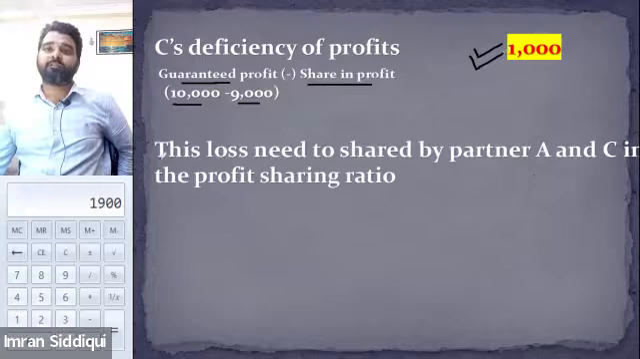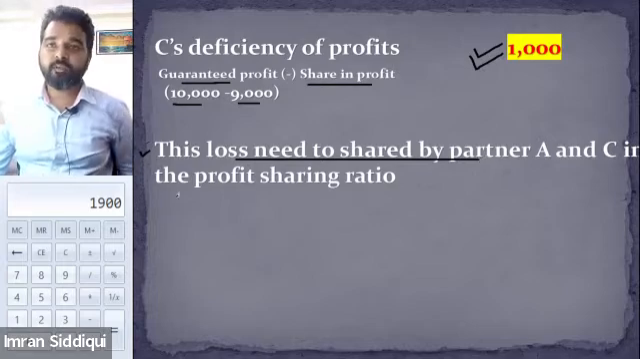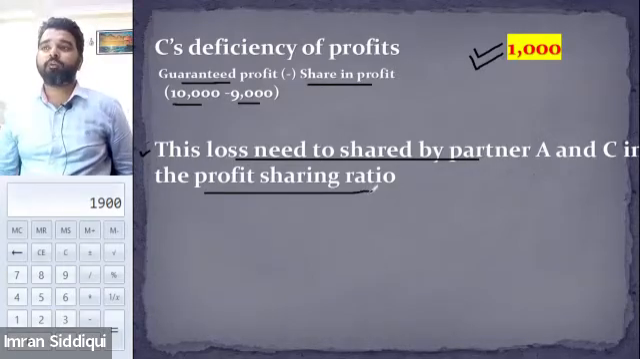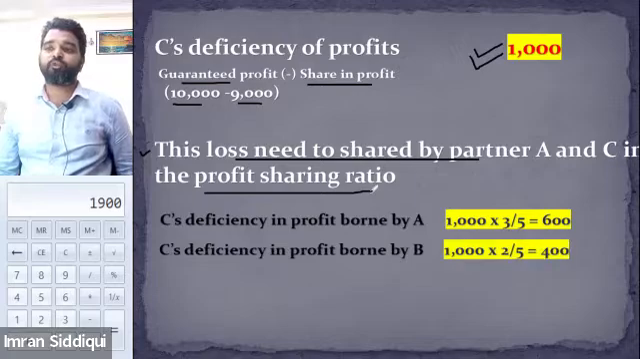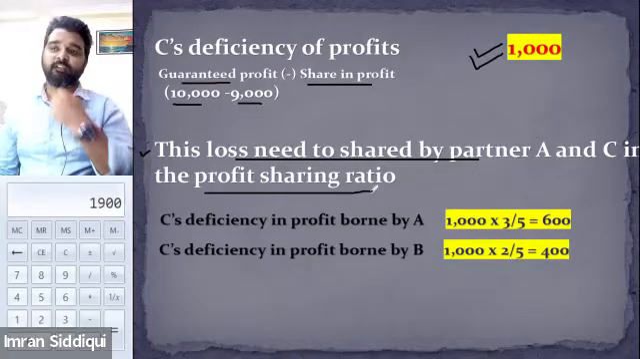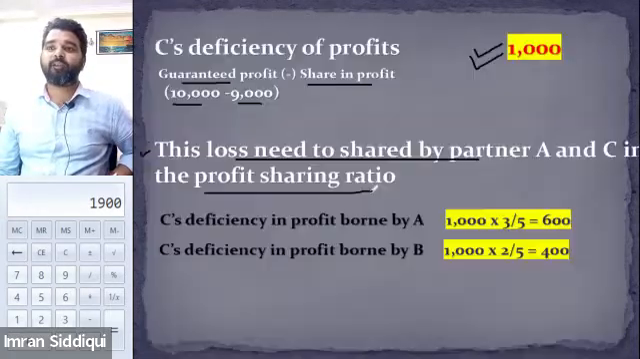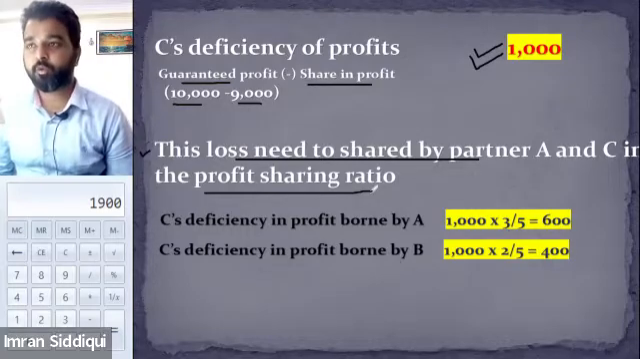Okay, and see, it is written here that this loss needed to be shared by the partner A and B in their profit sharing ratio. And their profit sharing ratio is how much? 3:2. That means they will both be sharing this loss, 600 and 400. Am I clear? Yes, sir.